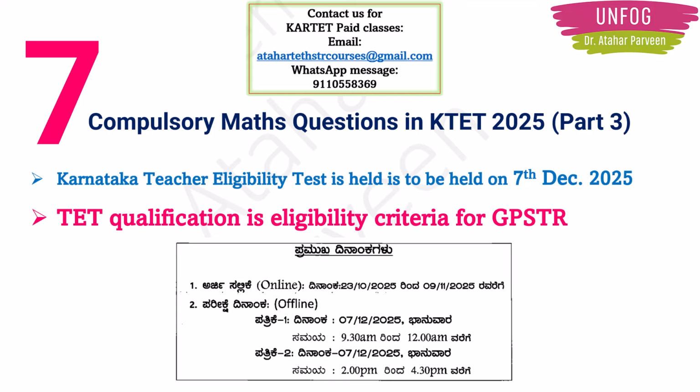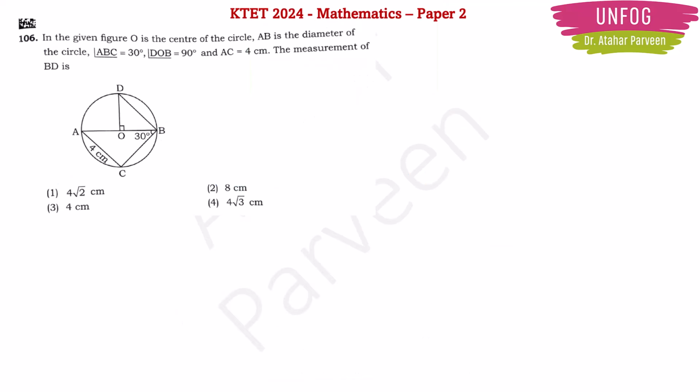Now let us discuss what type of questions are asked in your exam. Let us see the 2024 question paper first. In that question paper we have found this question. The question is: in the given figure, O is the center of the circle, AB is the diameter of the circle, angle ABC is 30 degrees, angle DOB is 90 degrees, and AC is 4 centimeter. The measurement of BD is.